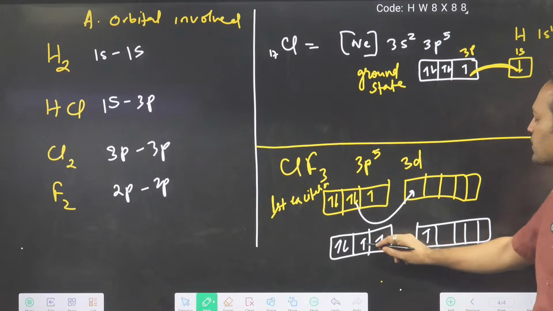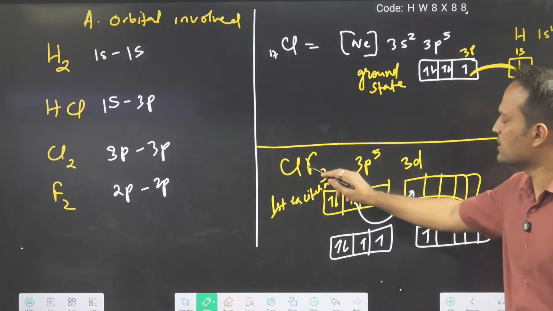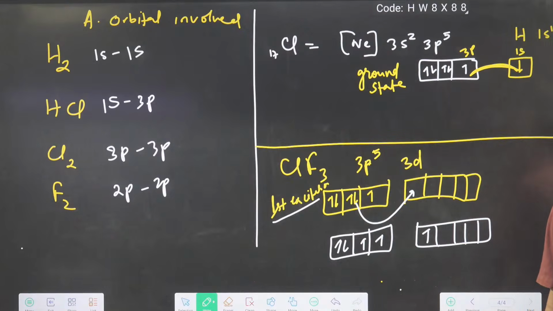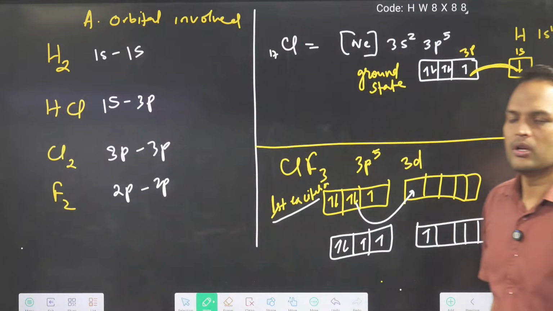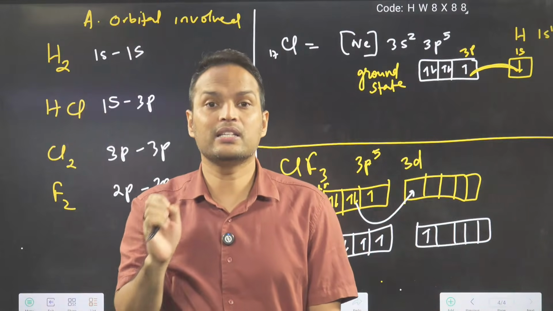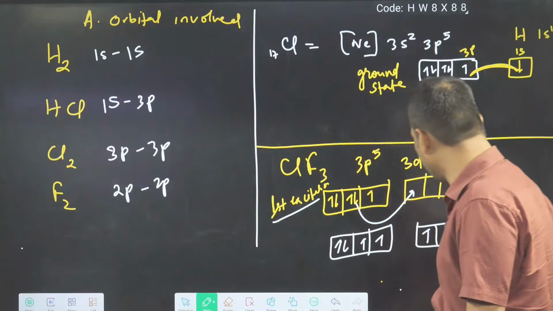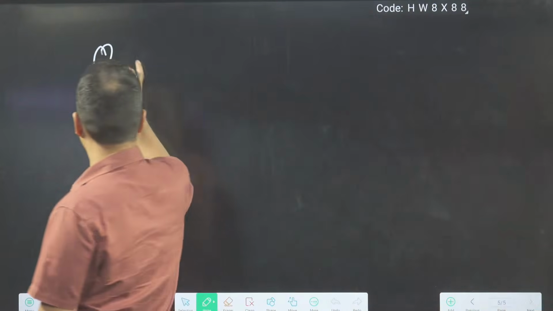So 3 unpaired electrons, now fluorine will come and bond with them. So in this case, chlorine is present in the first excitation state. When you jump one more electron, the second electron, it is the second excited state. Understood the point?